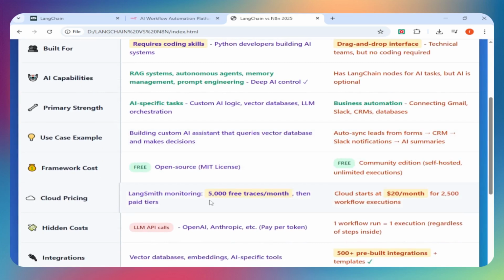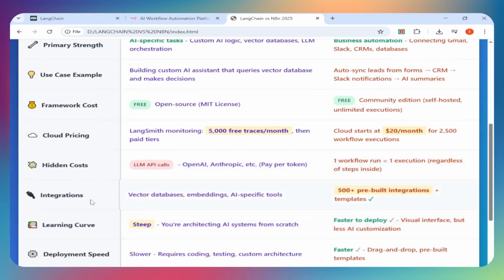The pricing reality. LangChain framework is free and open source. Your costs come from LLM API calls, OpenAI, Anthropic, plus LangSmith monitoring starts at 5,000 free traces monthly. n8n's Community Edition is free, self-hosted with unlimited executions. Cloud plans start at $20 monthly for 2,500 workflow executions. But here's the catch: one complete workflow run equals one execution, regardless of steps.